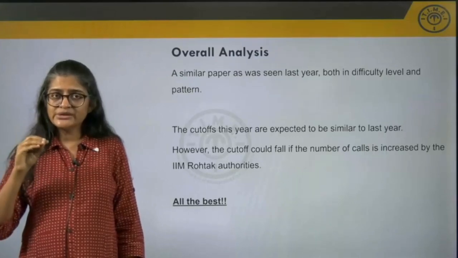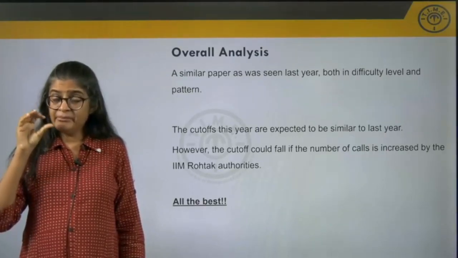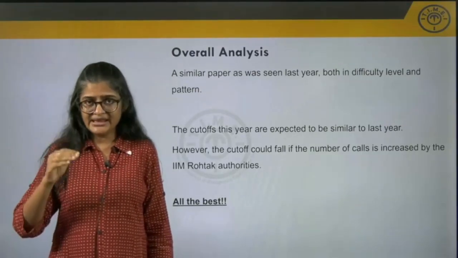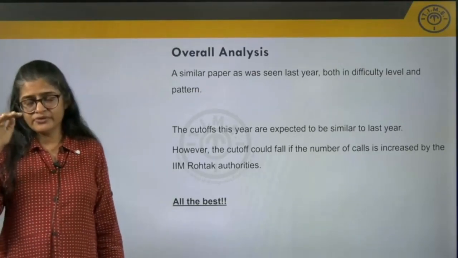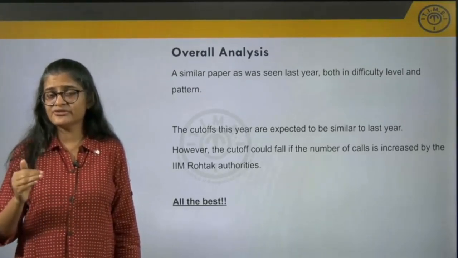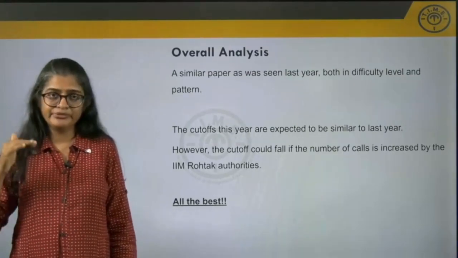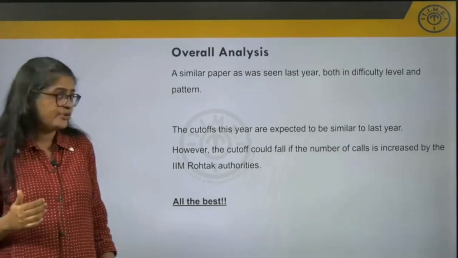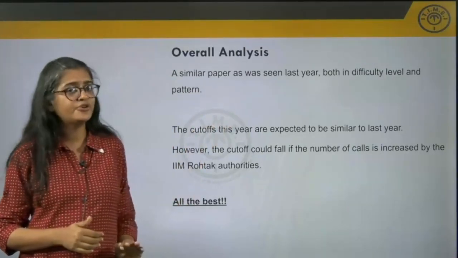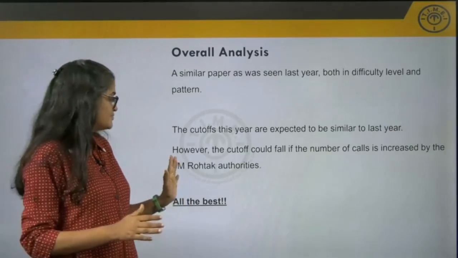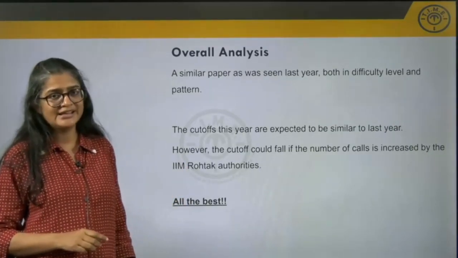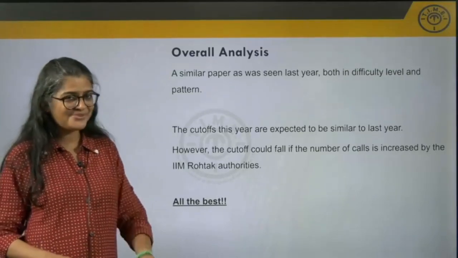Okay, so the number of calls that were given earlier was around 1,000. But then they cut the number of calls to around 700. And then because of that, the cutoff came up. The cutoff became higher. Okay, so this year, if they increase the number of calls, then the cutoff could come down. Yeah, so other than that, there was nothing unpredictable about this paper. Okay, so all the best with the cutoffs.